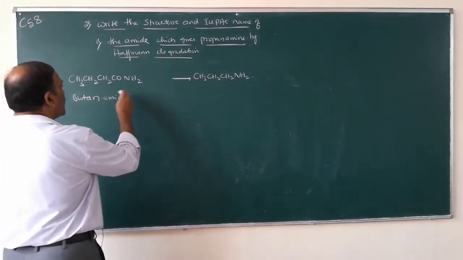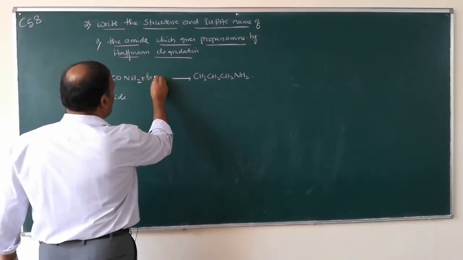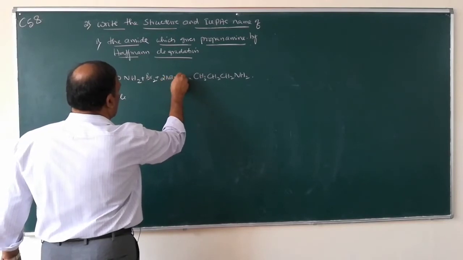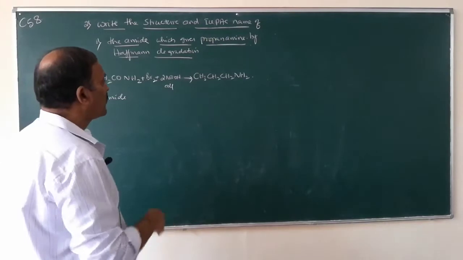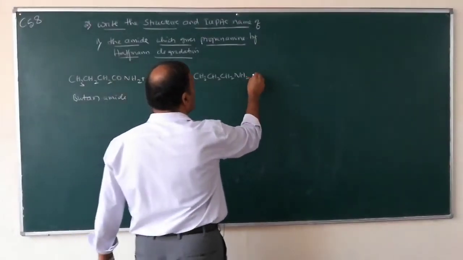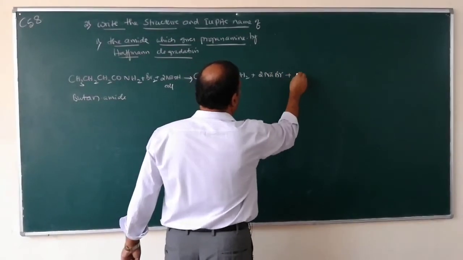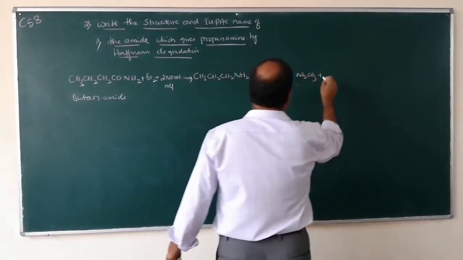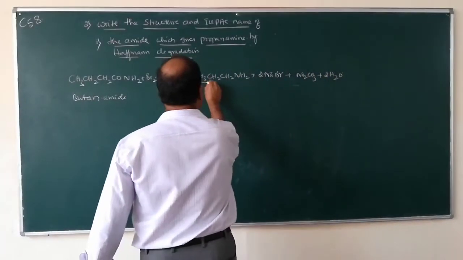So when butanamide is treated with bromine and sodium hydroxide, what you will get? Propanamine plus 2NaBr plus Na2CO3 plus 2H2O.